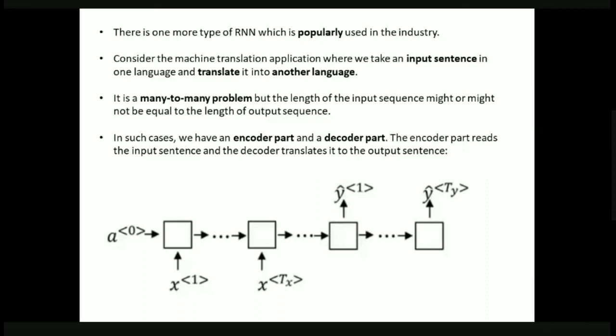In these kinds of cases, we have another thing called an encoder part and a decoder part. Here the encoder part reads the input sequence and the decoder translates it to the output sequence. That is how these encoder decoder sequences work. These also we are going to learn in our forthcoming class.